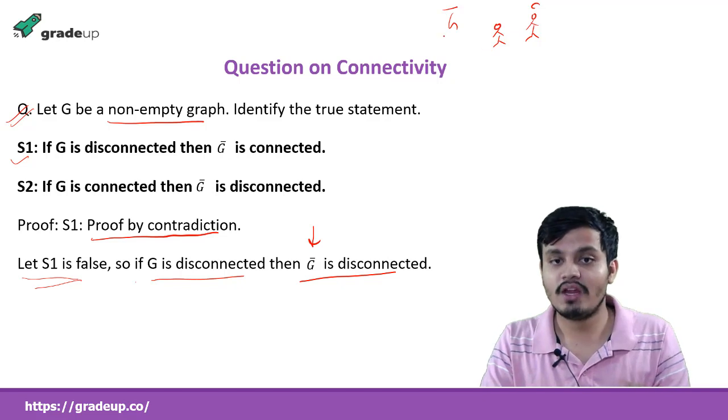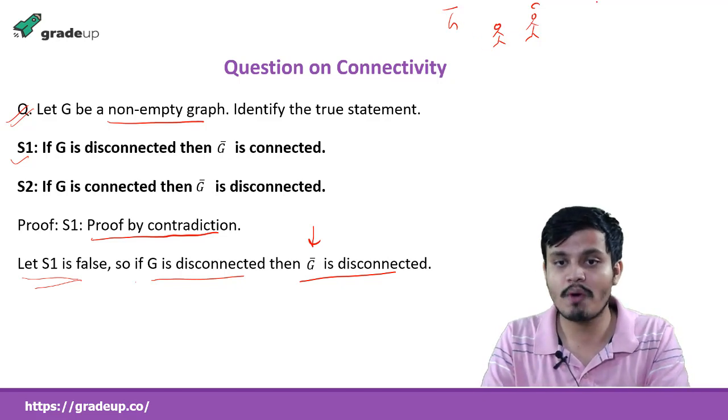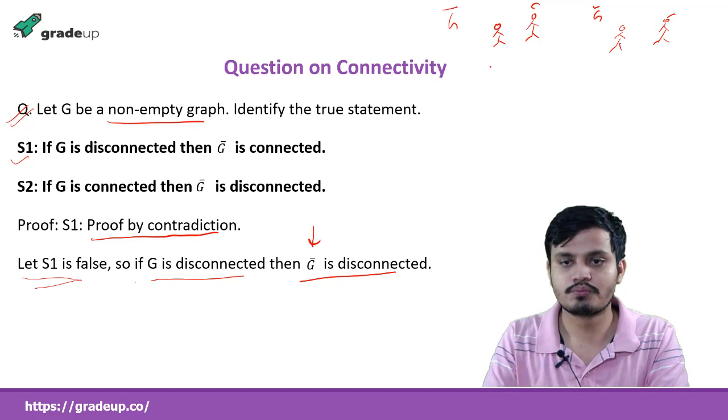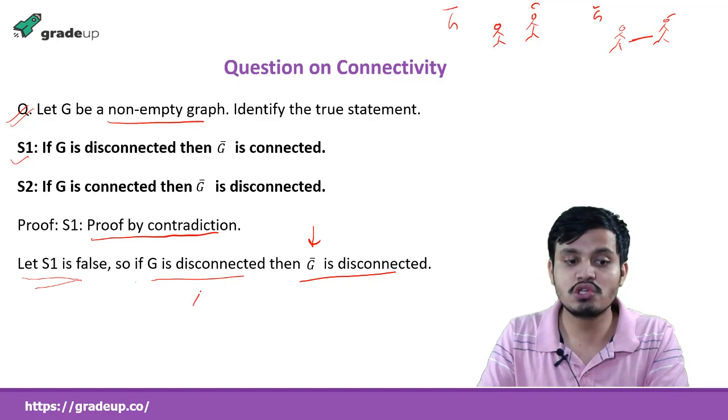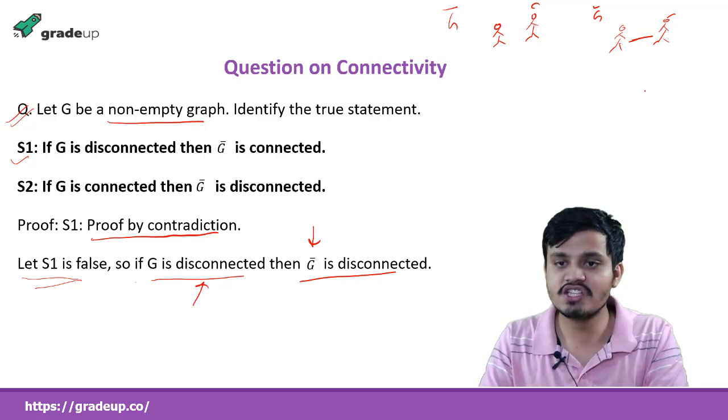But if in G complement there is no path, then according to the definition, in G there should be a path between these two. But G is also disconnected, so there must be some connected component that these two are not connected to.